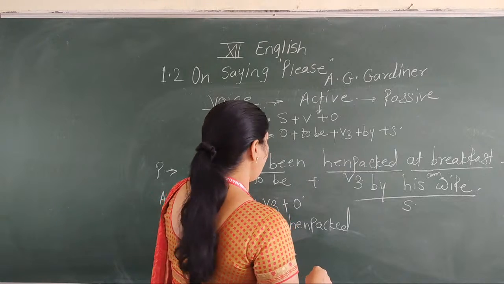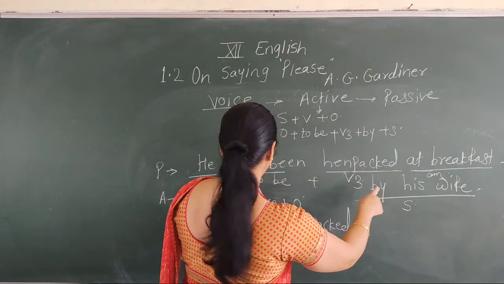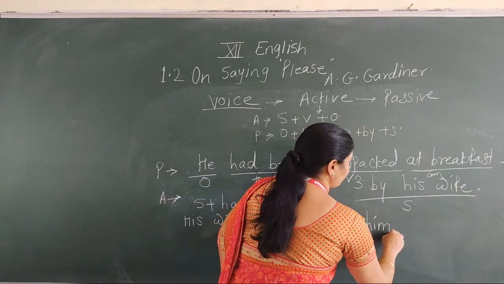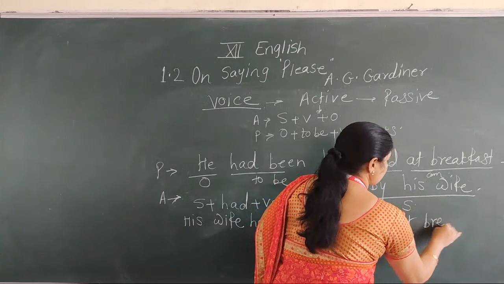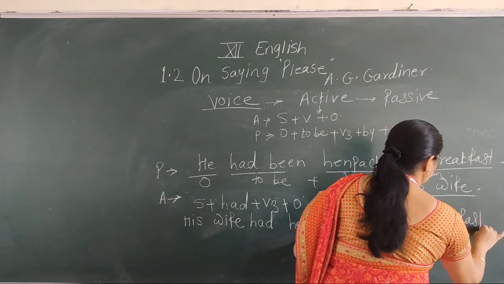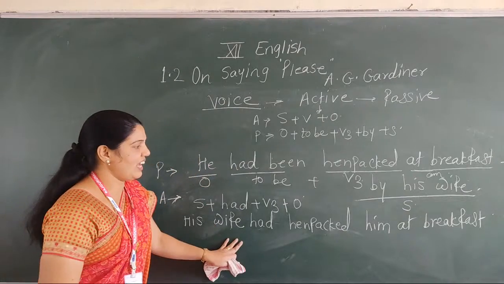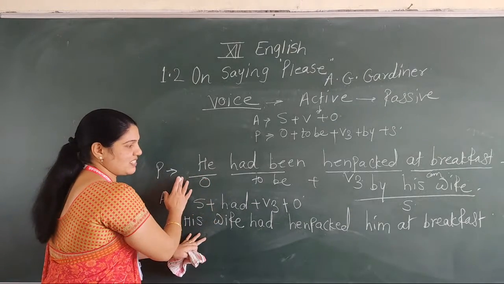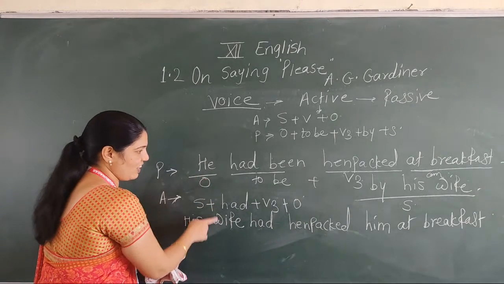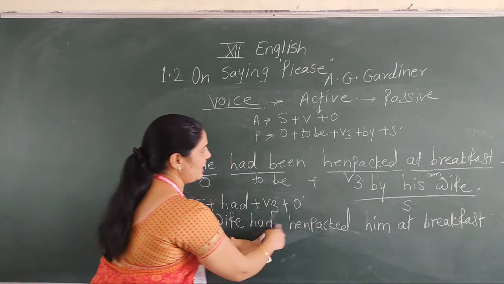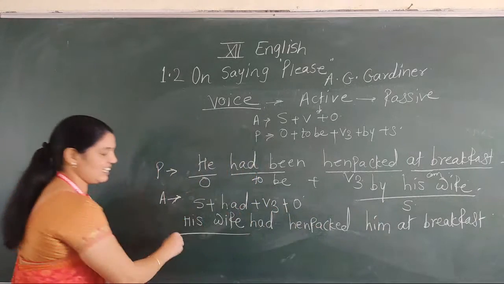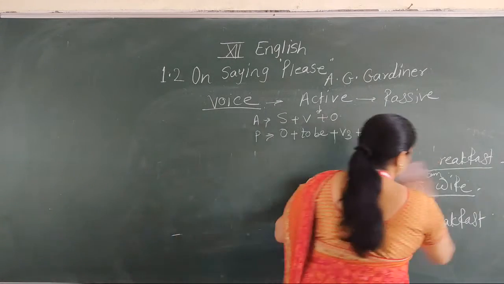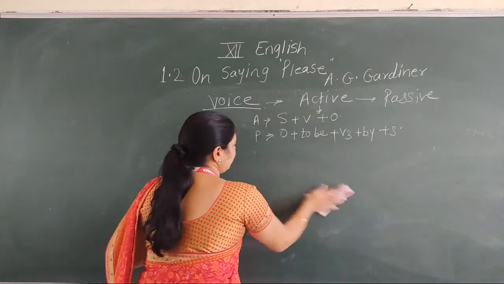Okay. Now when you convert this vice versa, into passive one, him becomes he had been henpecked at breakfast by his wife in this manner. But generally here in the exam there will be the question, convert active into passive.